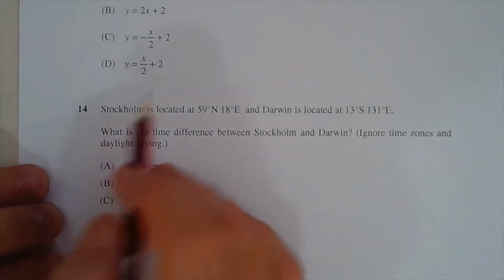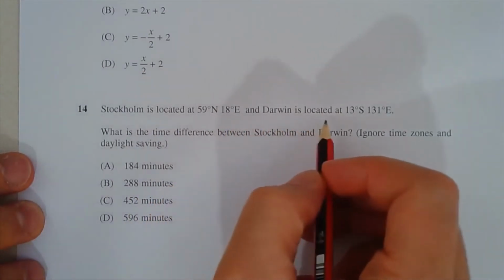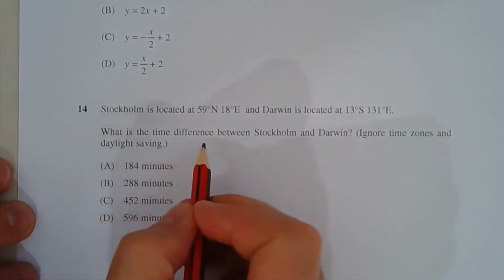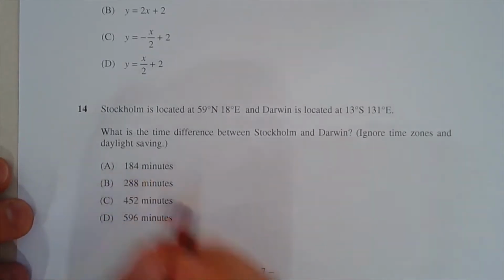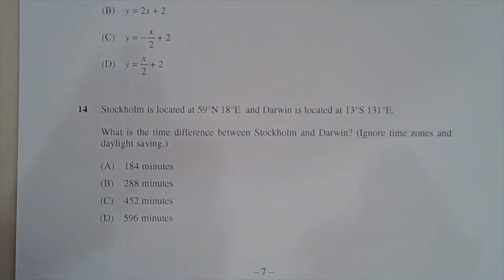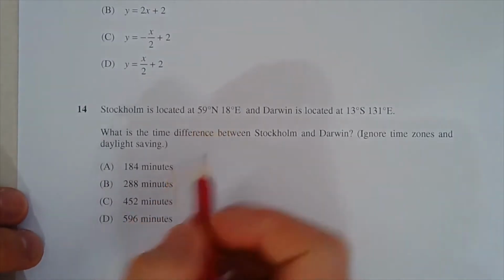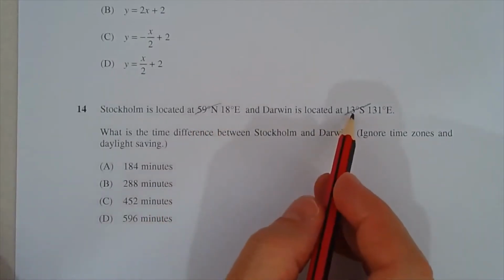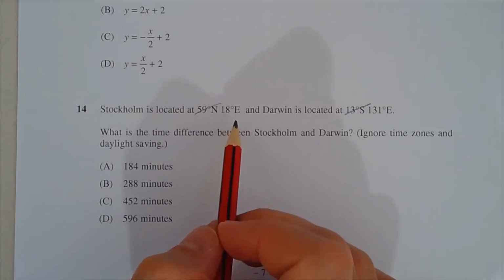Question 14. Stockholm is located at 59 degrees north, 18 degrees east, and Darwin is located at 13 degrees south, 131 degrees east. What is the time difference between Stockholm and Darwin? Ignore time zones and daylight saving. Now, the first thing to note is that time difference has nothing to do with lines of latitude or parallels. These are the first numbers in these pairs of coordinates, so you could in fact cross these out. The 59 degrees north and 13 degrees south have nothing to do with time difference. It's purely the difference in longitude, or the difference in the meridians.